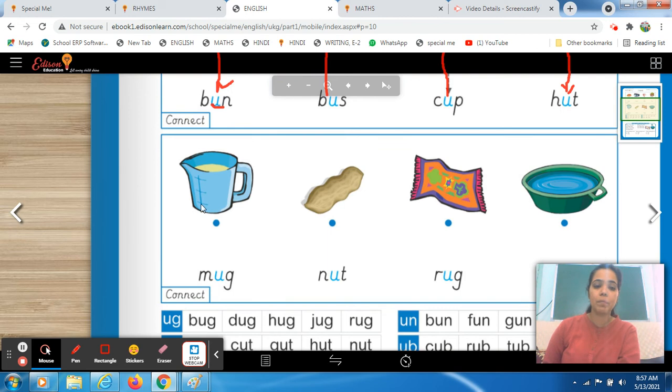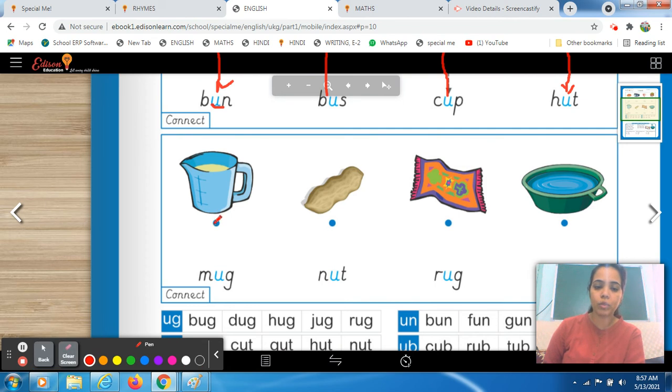What is this? Ma'am, this is a mug. M, mug, where we used to drink water or coffee, tea, right? So this is a mug, mug, right, students?